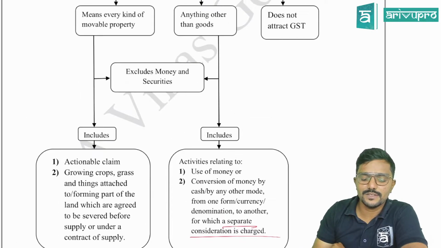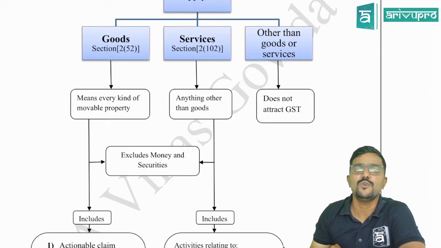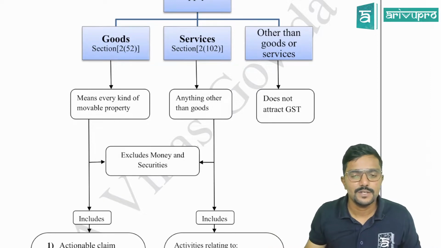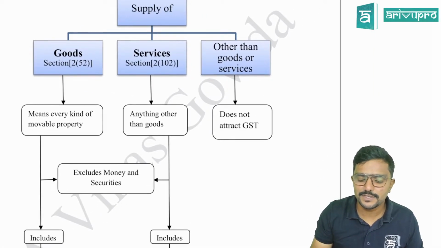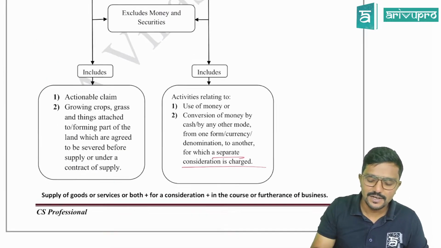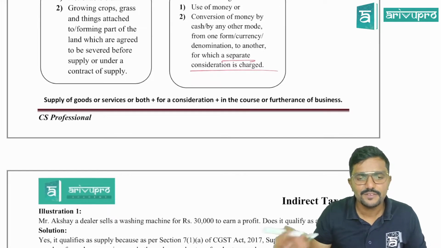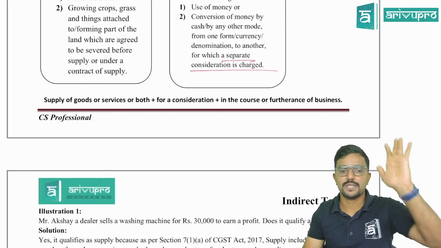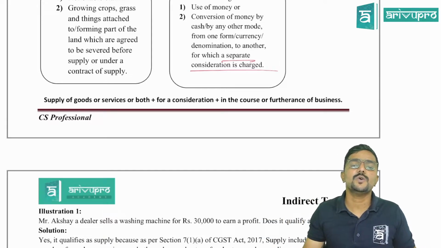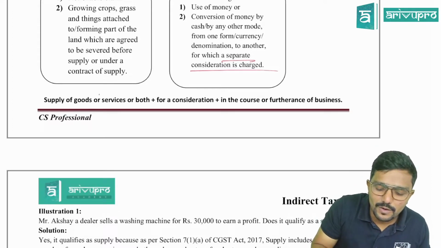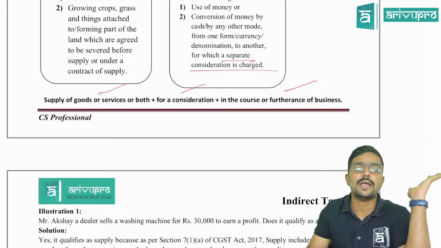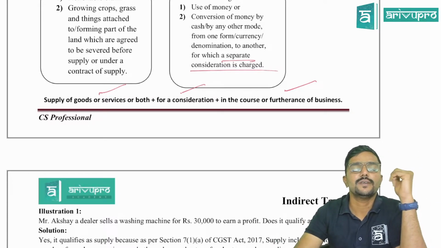Yeah, so this will be helpful for you to learn the definition of goods and services, because here I have taken it part by part and given it here. Fine. So anything other than goods or services does not attract GST. 7.1a, is it simple for you? Yes, sir. At the end, I have given a one-liner for 7.1a. Supply of goods or services or both, plus for a consideration, plus in the course or furtherance of business. That means when all these three conditions are satisfied only, it will be a supply as per 7.1a. Even if one thing is missing, it will not be a supply.